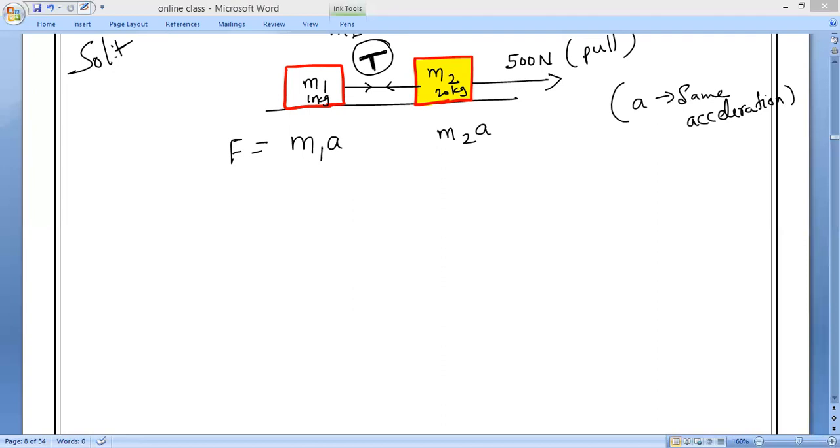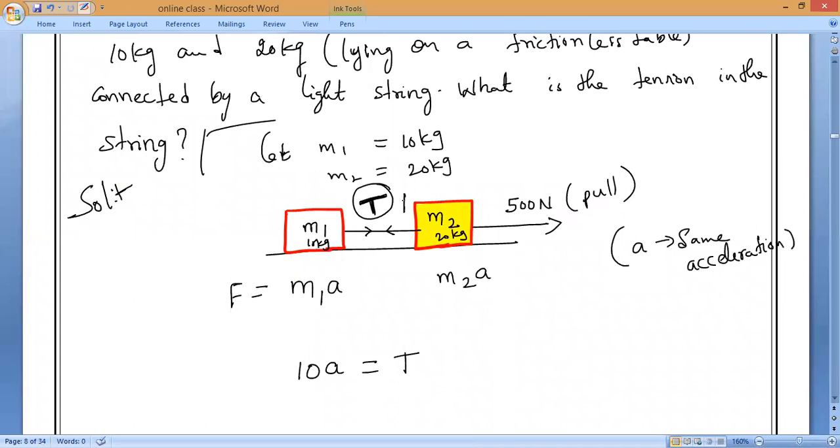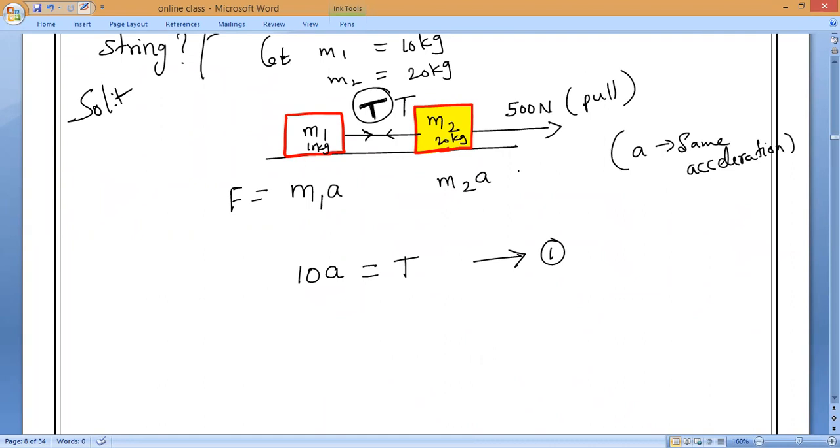Now, for the second body, what will we get? Observe very carefully. For M1A, as we know, force is equal to 10 into A, which is equal to the tension present in the first body. Is it yes or no, guys? Let me assume this is equation number 1. Now, what is M2A? How will it come? We have to subtract from the total force. That will be the second equation. For the motion of M1, we have M1A equals tension. That is the first formula.